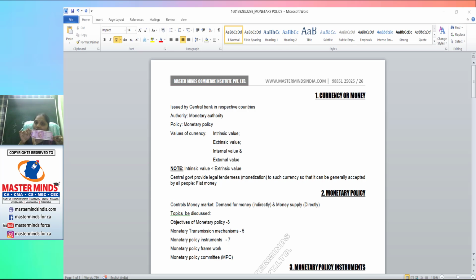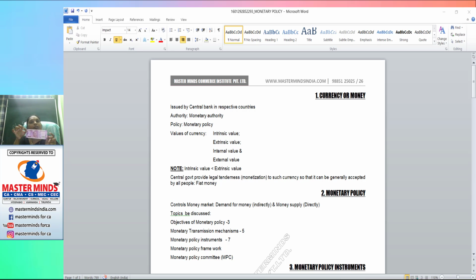For this purpose, the government has to come forward so that it can provide legal tenderness to this currency, so that this currency can be generally acceptable by all the people in their transactions, whether transactionary, precautionary, or speculatory. For any purpose, they can use this currency. Intrinsic value is nil and the extrinsic value is much higher, so the government has to give legal tenderness.